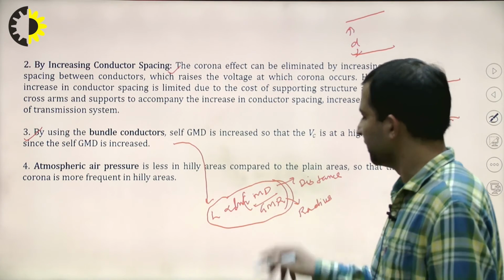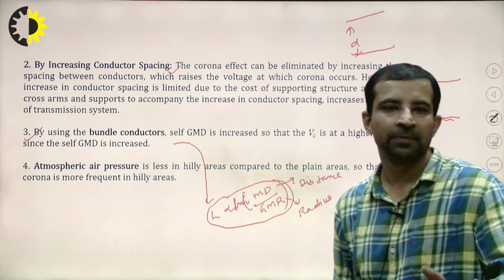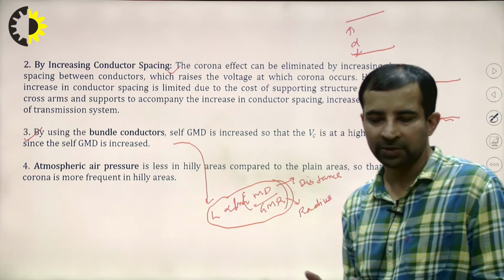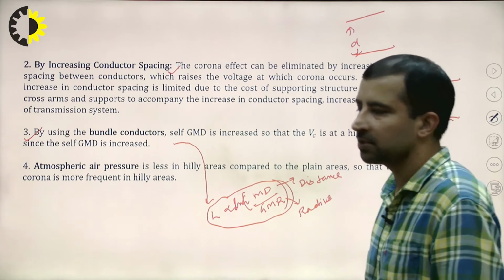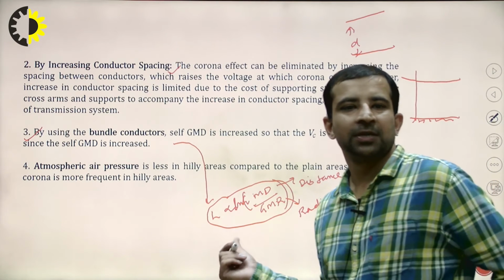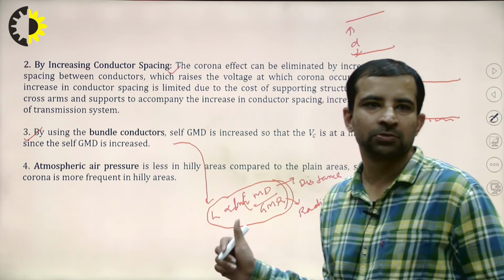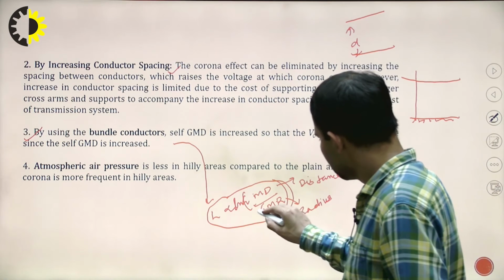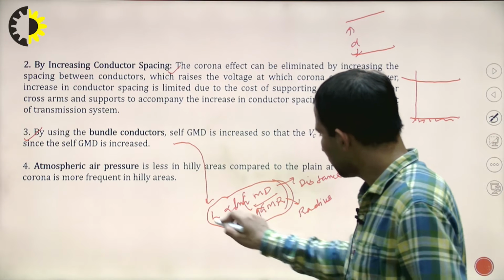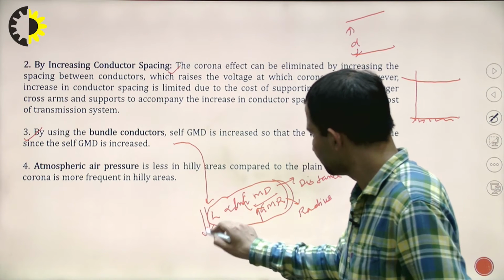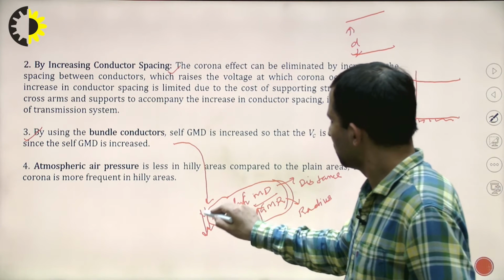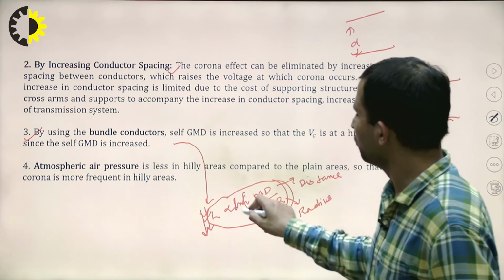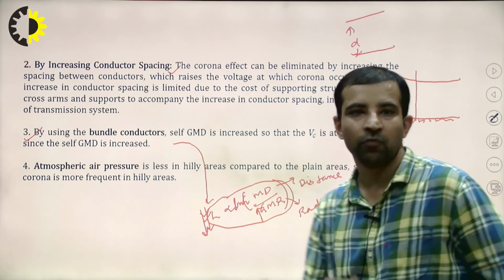One is called the mutual GMD, and the other is called the self GMD. So by increasing this self GMD, the VC is at a higher value. Since the self GMD is increased, the inductance is decreased. This is the inverse relation, due to which our VC voltage is higher.